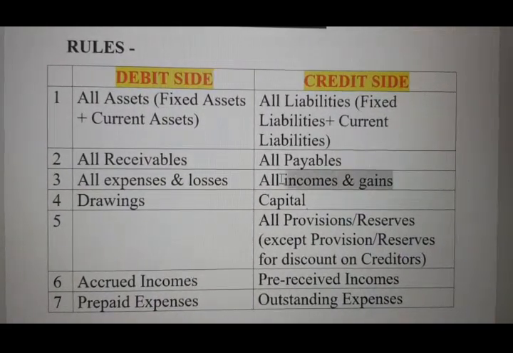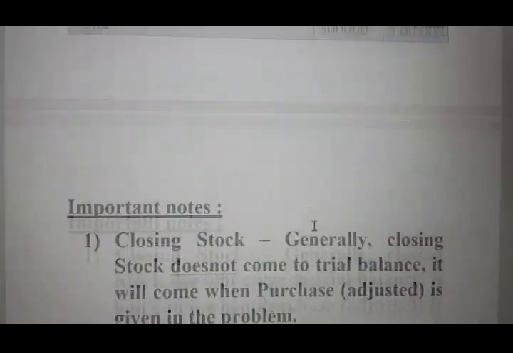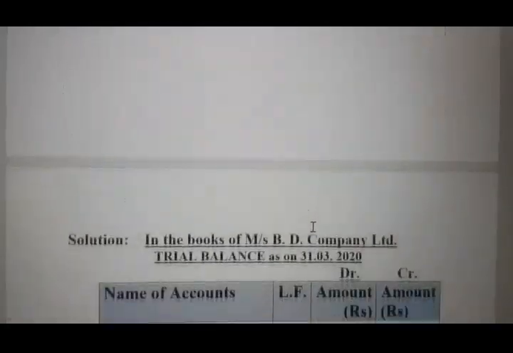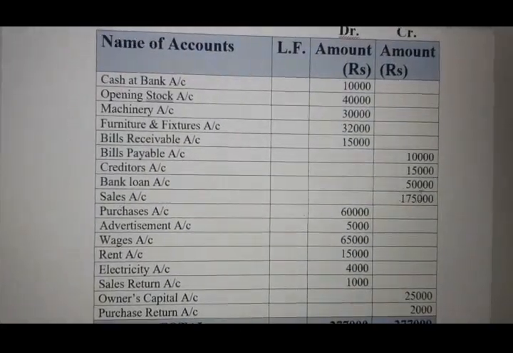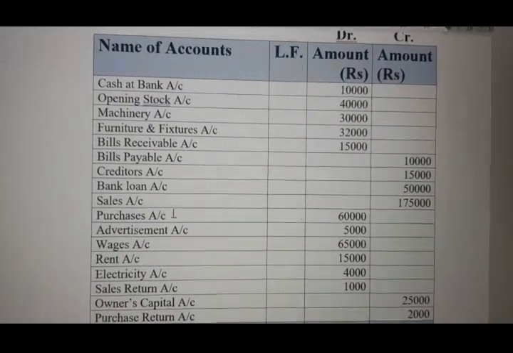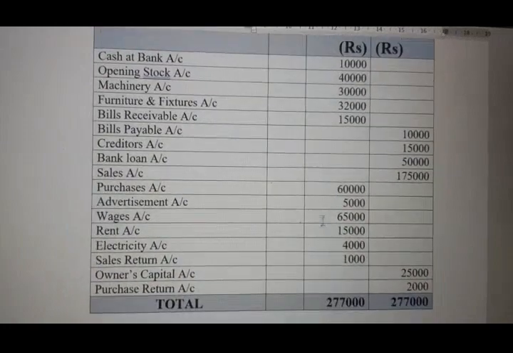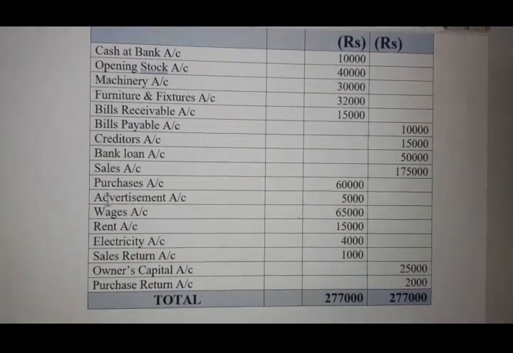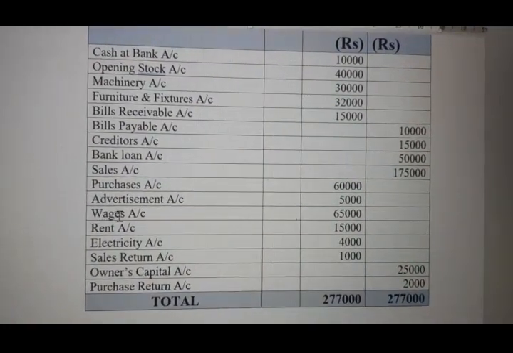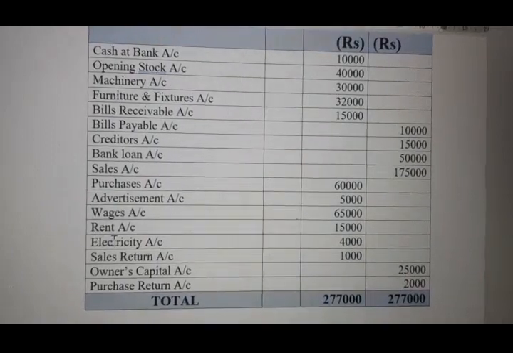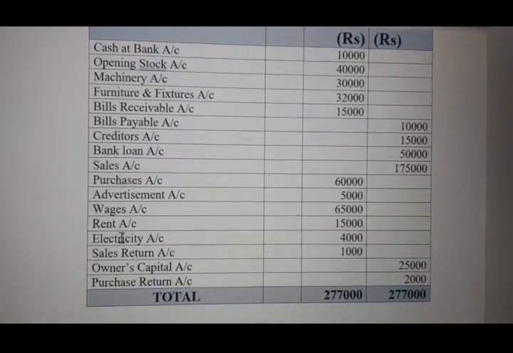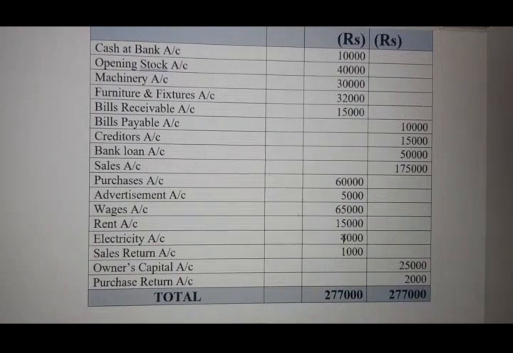So sales is your income, so definitely it will go to the credit side. Purchase, if sales is your income, purchase must be your expense, so it will come to debit. Advertisement, wages, rent, electricity, all these are expenses of the company, so they will come to the debit side.